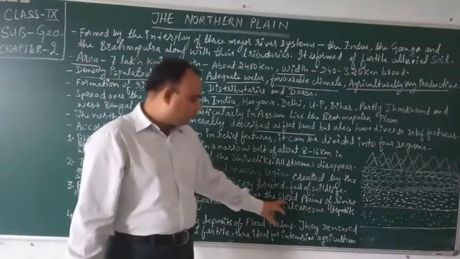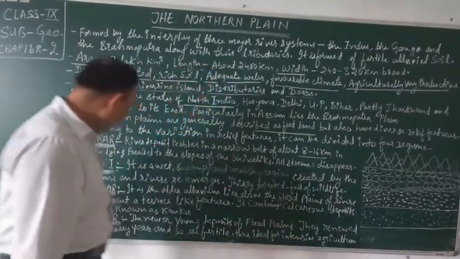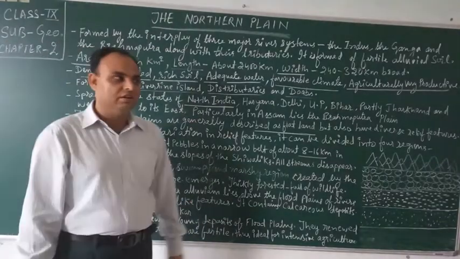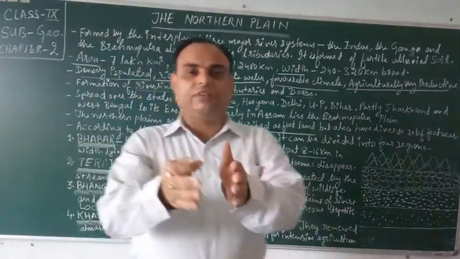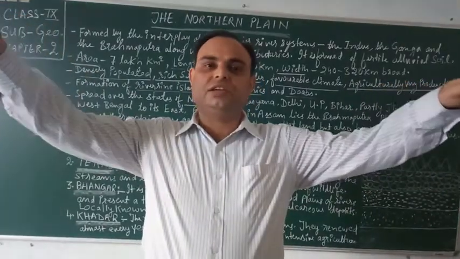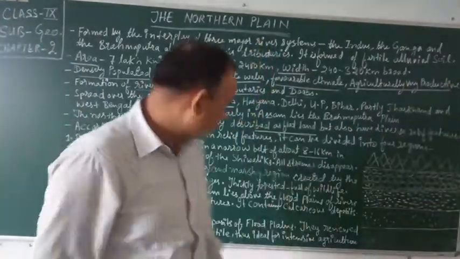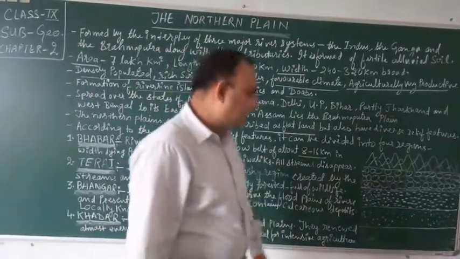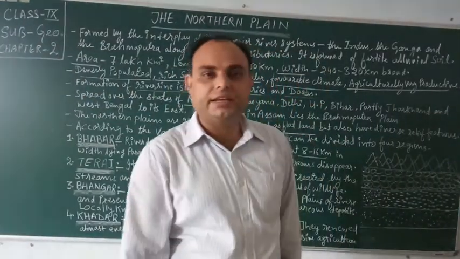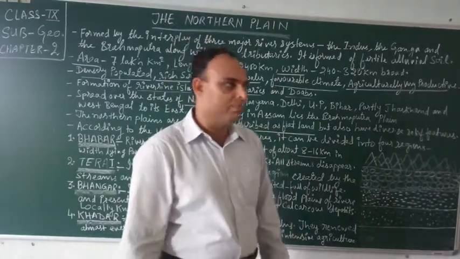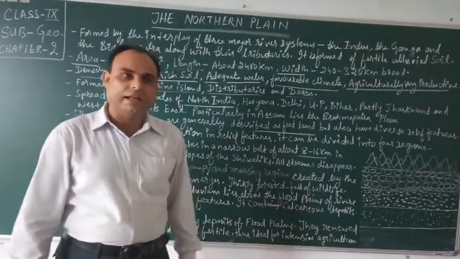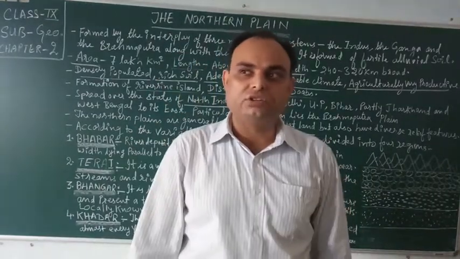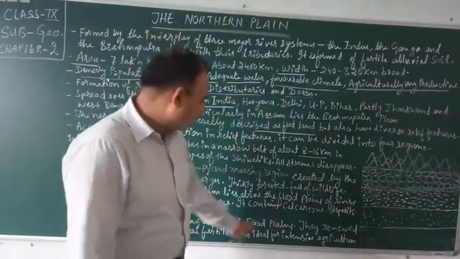It lies above the floodplains of the rivers and presents a terrace-like feature. Terrace, river and terrace-like feature. It contains calcareous deposits. Calcareous deposits here means calcium carbonate and magnesium hydroxide are formed.